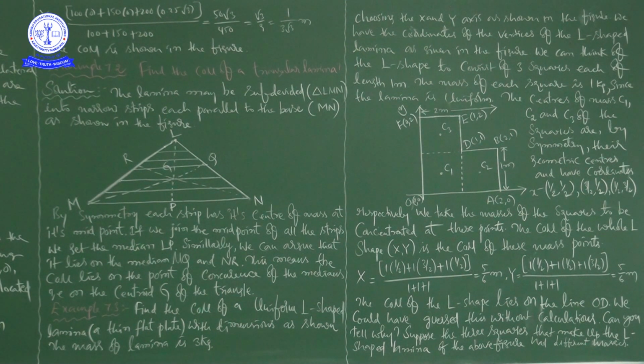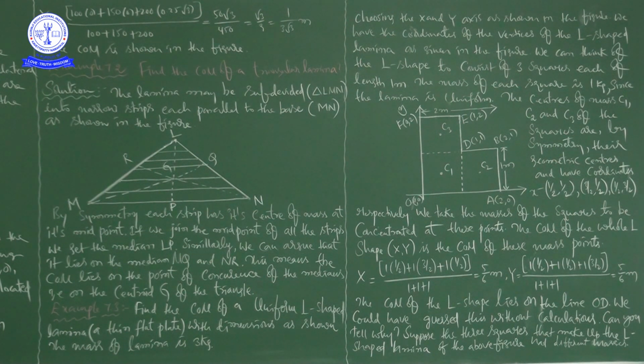In the numerator the unit is kg meter and in the denominator the unit is kg, so kg will get cancelled, remaining is meter. So it will be 5 by 6 meter. If you observe carefully, the x coordinate and y coordinate are the same, 5 by 6 meters and 5 by 6 meters.